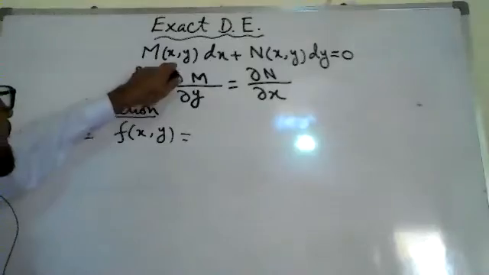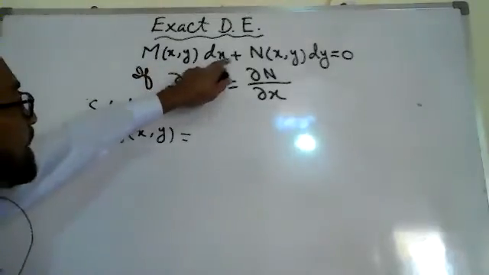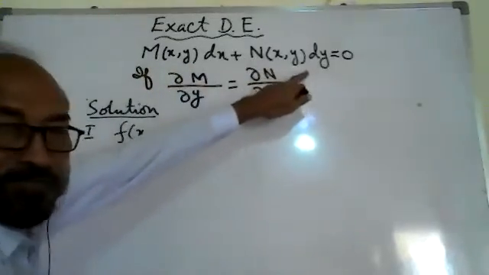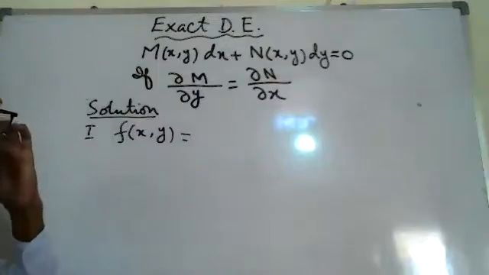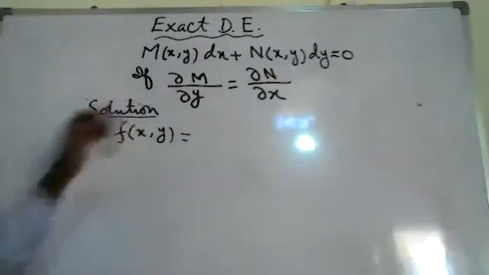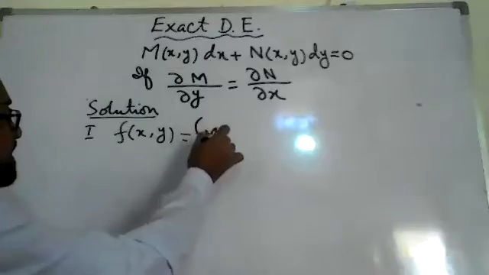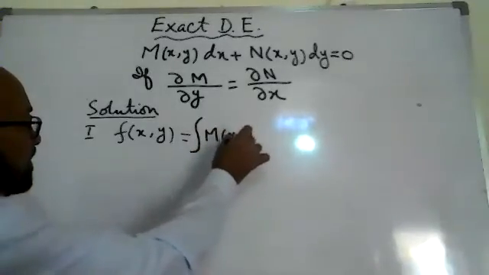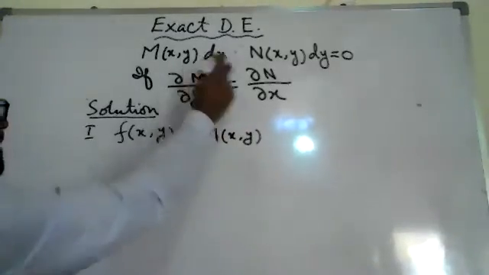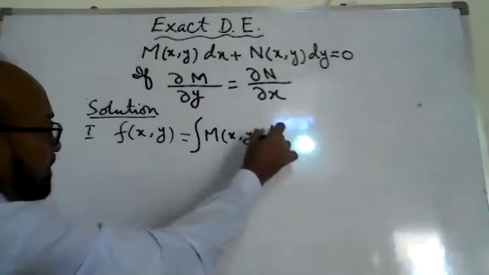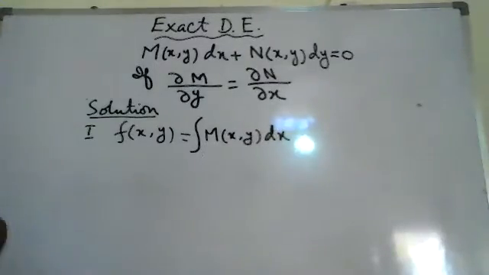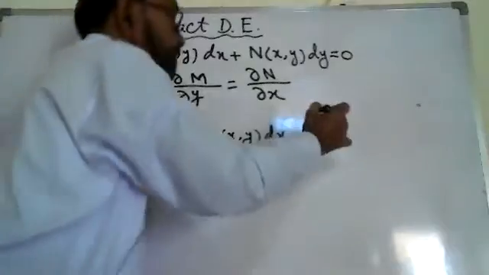We will integrate M or we will integrate N. Any one of them may be integrated. Suppose we are integrating the first part, M(x,y) with respect to x, plus some constant.